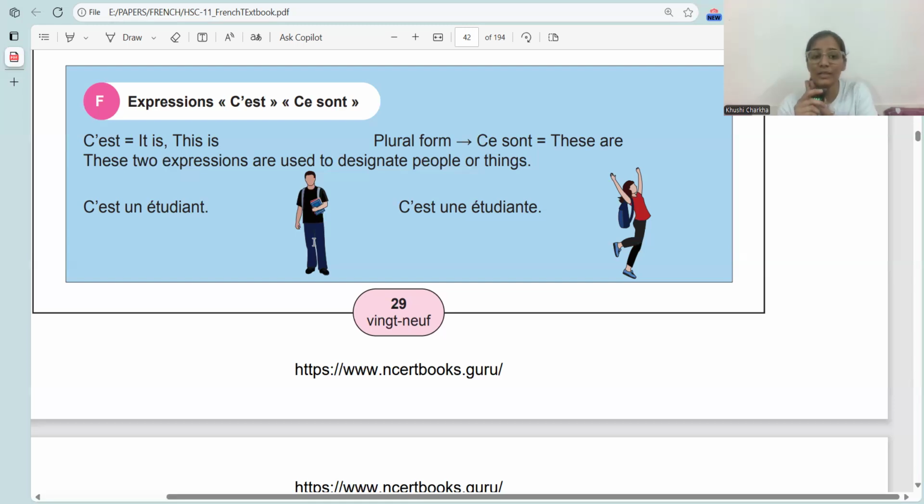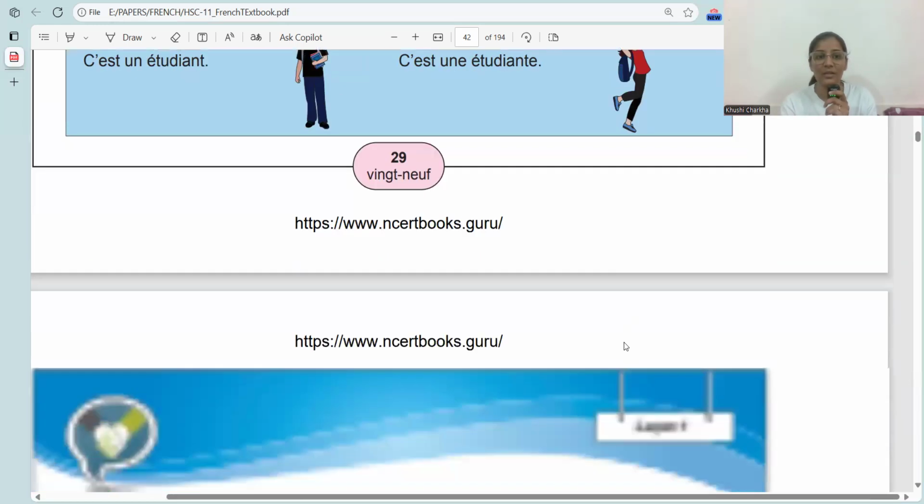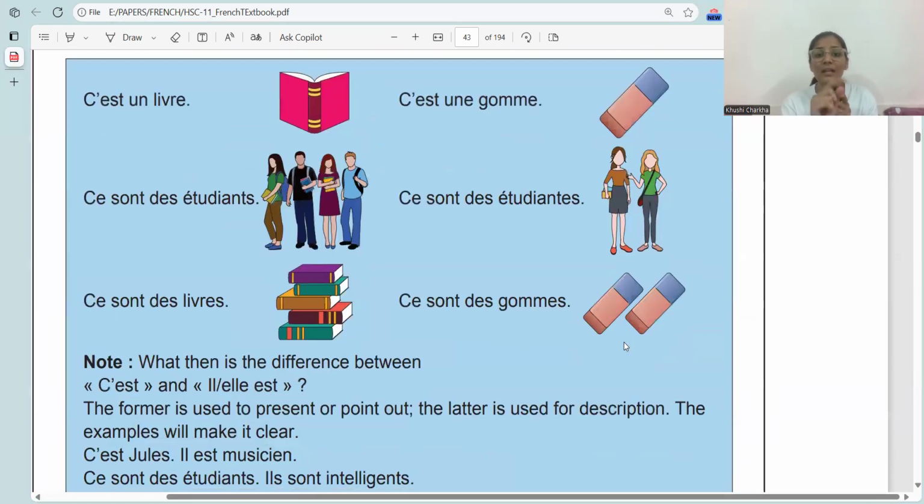Now, these two expressions are used to designate persons, people, or things. The first example is c'est un étudiant. This is a student or it is a student. C'est une étudiante, feminine. This is a student but a feminine student. Then c'est un livre. This is a book, un is masculine. C'est une gomme. Une means feminine, gomme means eraser.